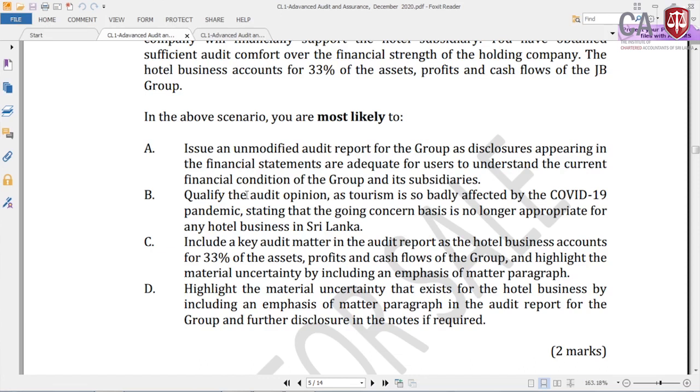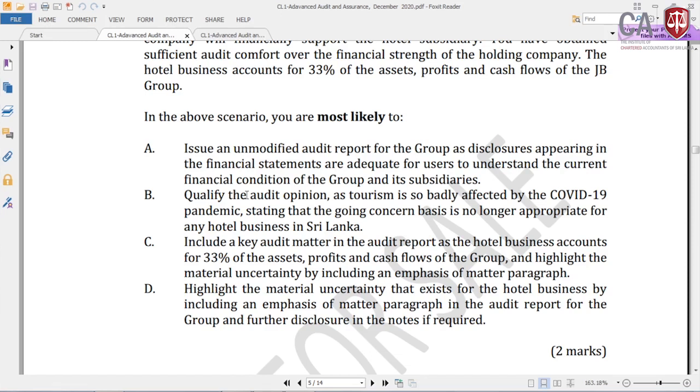Now what is the best appropriate answer in terms of A and D? The best appropriate answer will be D, because in the first situation only management disclosed, in the second situation management also disclosed, but the auditor also gives an additional paragraph, because there are some material uncertainties which are adequately disclosed. Going concern assumption is appropriate, material uncertainties are disclosed, and then an unmodified audit report with an additional paragraph. So therefore answer D is the correct answer.